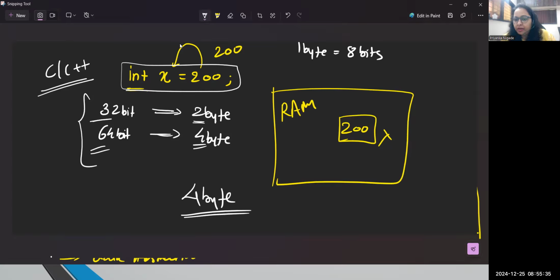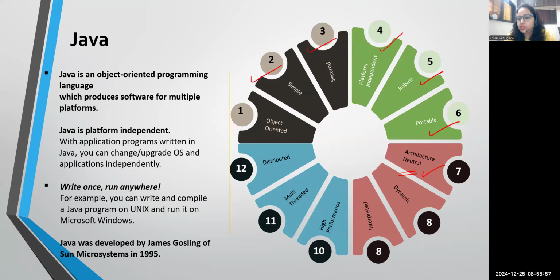So whenever it is a byte type of data, something like I'm just holding some byte information, it will just occupy 1 byte. If you have any float information to be held, I will talk about what this float is later. You can hold only 4 bytes of information. So we have architectural stability in Java language, which is not there in other programming languages. Our Java is architecture neutral. Again, it can handle dynamic programming, so any real-time scenario we can easily handle. Complex scenarios also we can easily handle with the help of Java language.